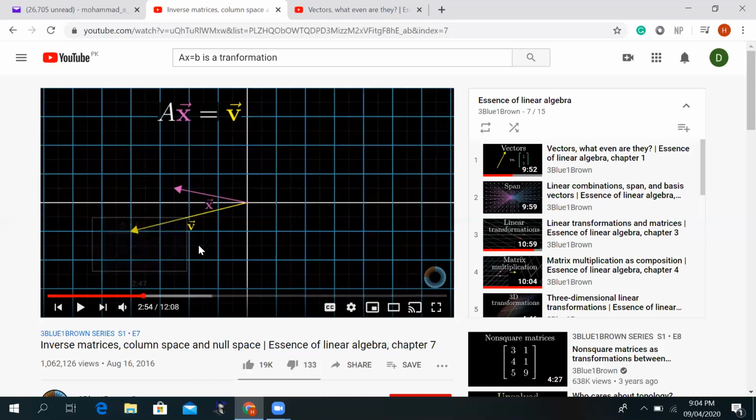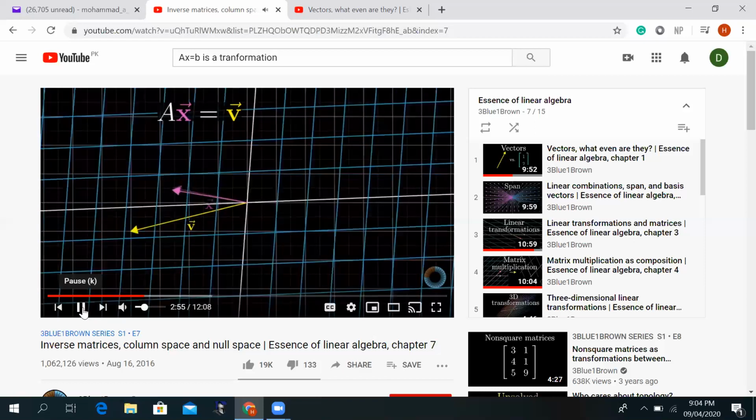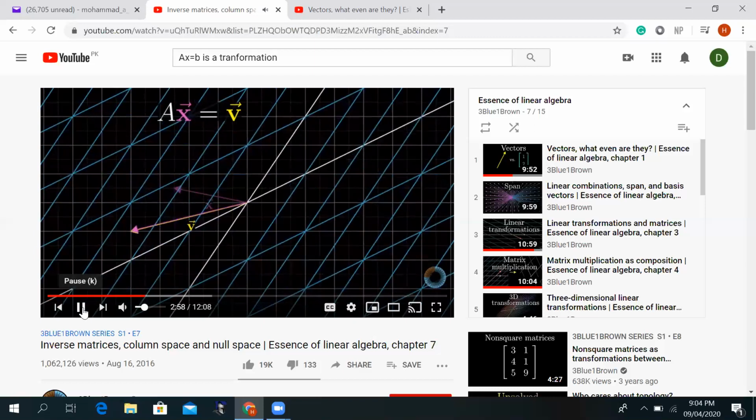Can I do this? And when I do the inverse, so let's say, you see, after applying the transformation, what happens? Your x becomes extended and gets on top of V. So now x and V become exactly the same. Okay, so you're looking for that x on which, if you apply A, it will transform it to become your final destination, which is B or V in this sense.